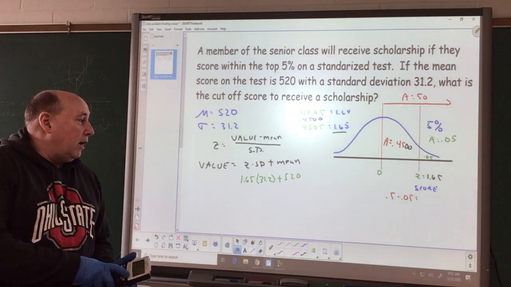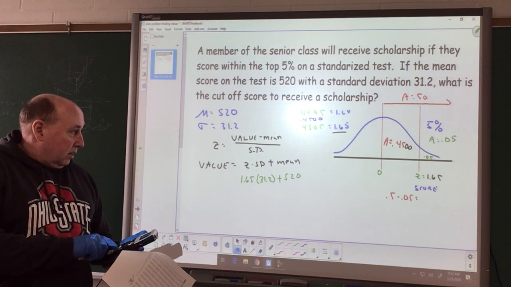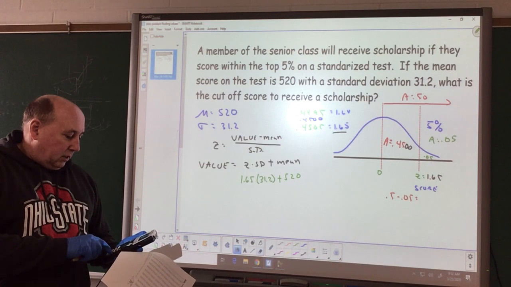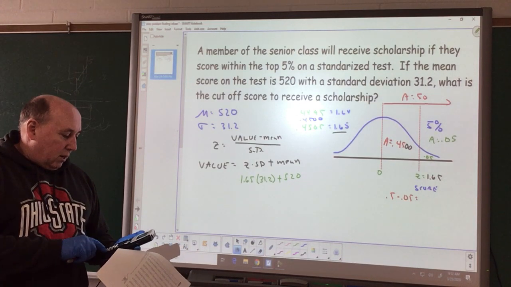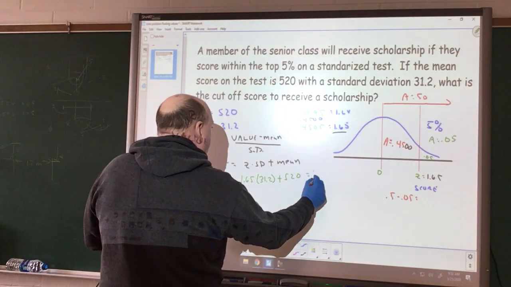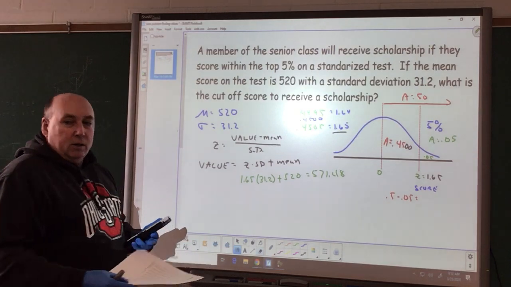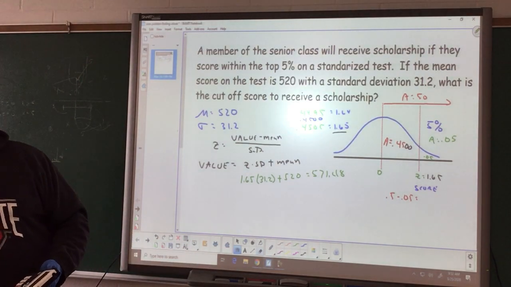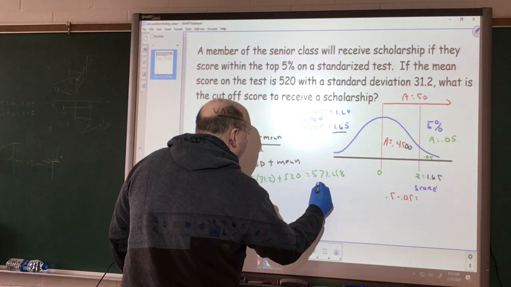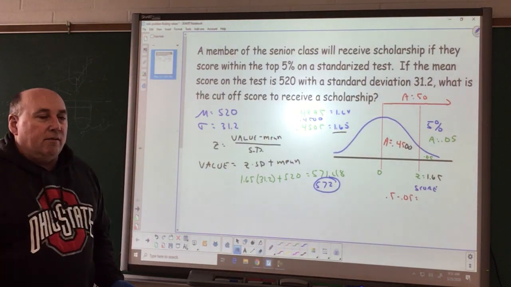We're only finding one value here. 1.65 times 31.2 plus 520, we get a value of 571.48. We're not going to score a 0.48 on a test, so 572 is the score that we have to have on this test.